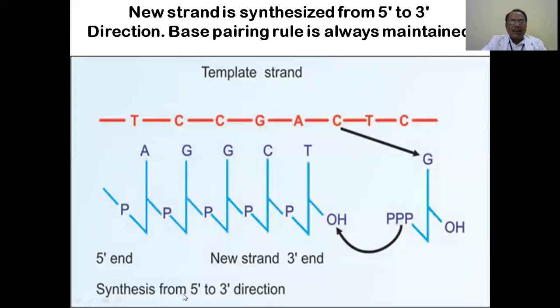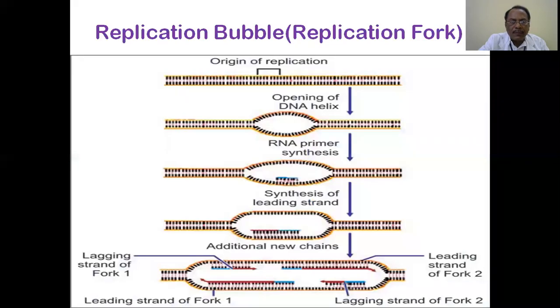And the synthesis is always 5' to 3'. Why 5' and 3'? The sugar numbering is always prime numbering, the pentose sugars. Right. This you can see in a gross way.